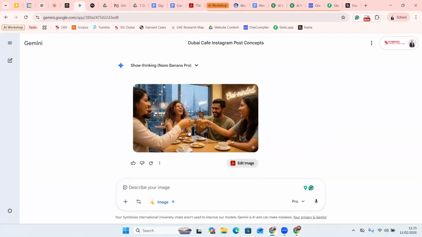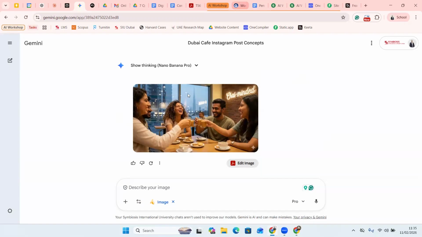Okay, wow, I loved it. I don't know about you, but I personally love this image. So it talks about friends enjoying chai. It also has my cafe name in the background. Amazing, right? So this is something that you can do like this with Gemini. Okay, that's the first use case.